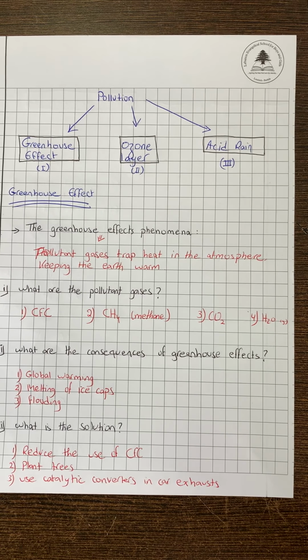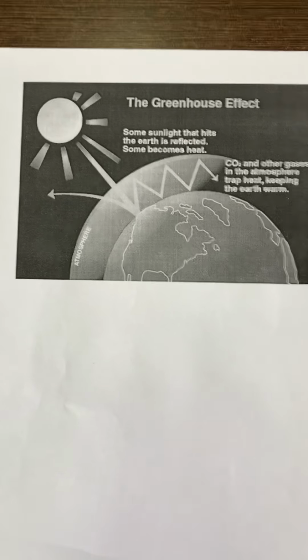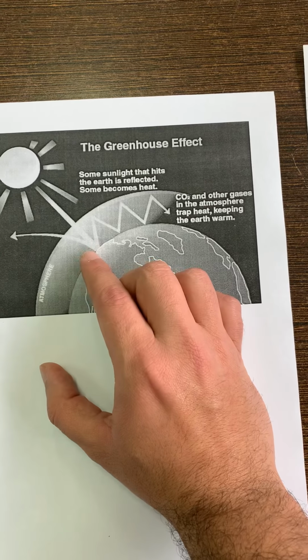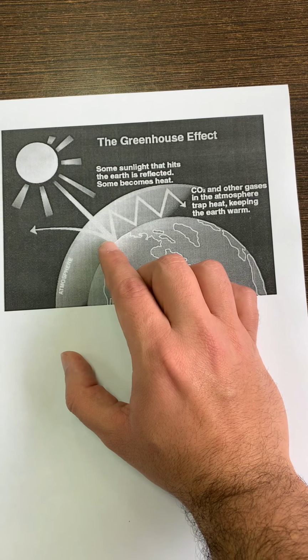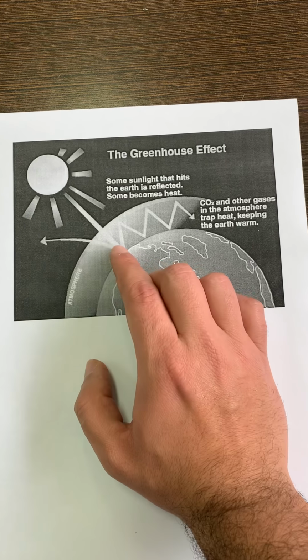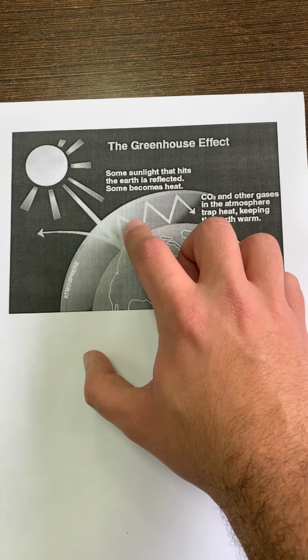How does this phenomenon happen? Now you have to consider that you have sun rays. These sun rays hit the Earth, the atmosphere. Some of these rays are reflected away and the others are trapped inside the Earth. Why are they trapped?